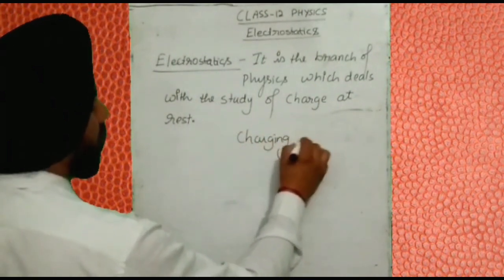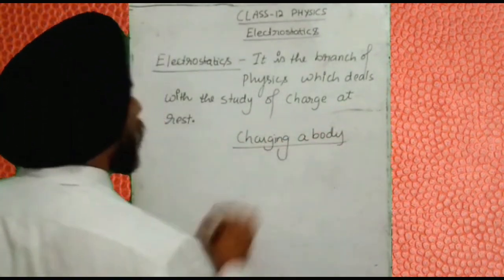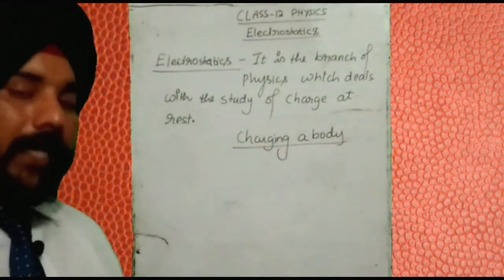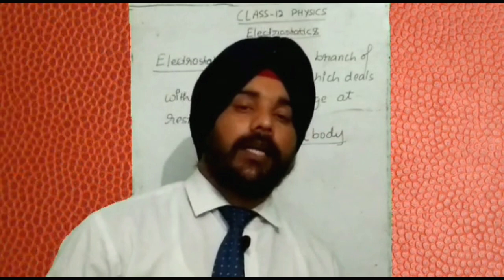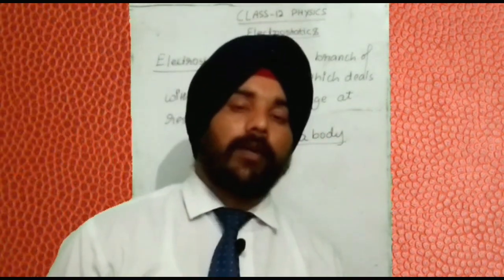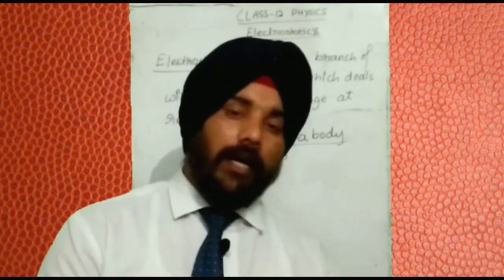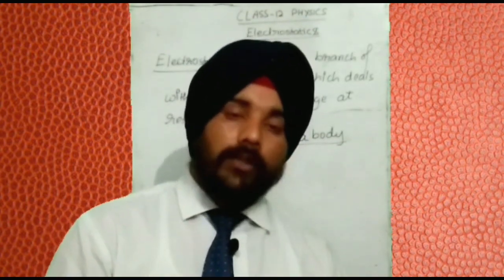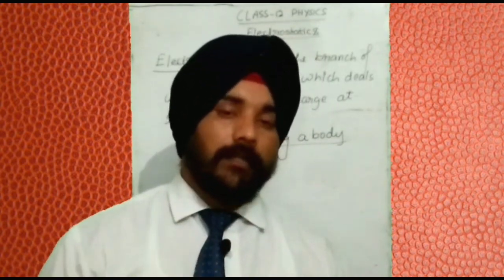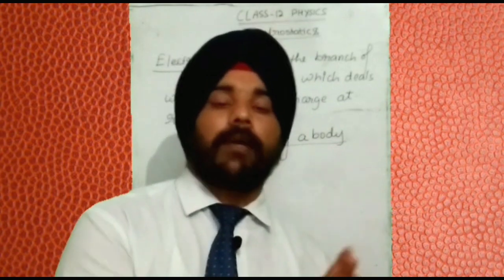Charging a body. Here we have two kinds of bodies. One is called an insulator, another is called a conductor, and you might know what an insulator and a conductor are. Insulators are those substances through which electricity cannot pass, and conductors are those substances through which electricity can pass.